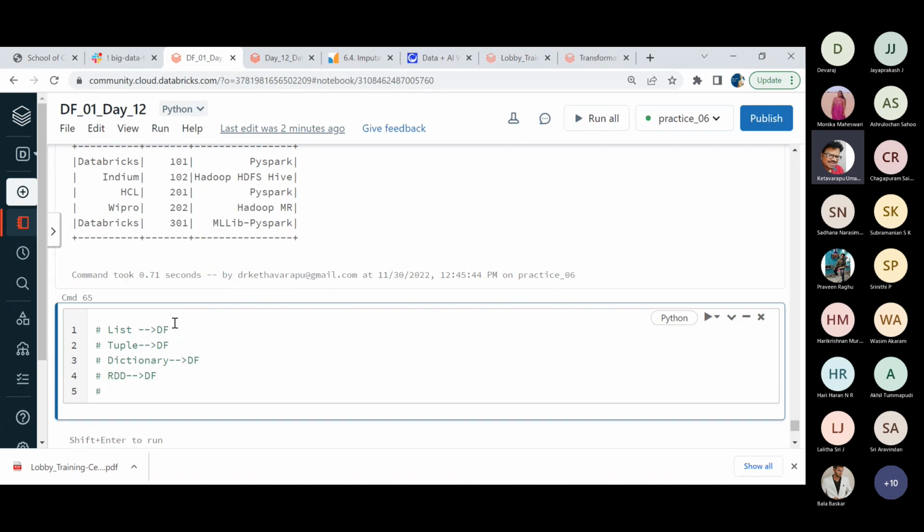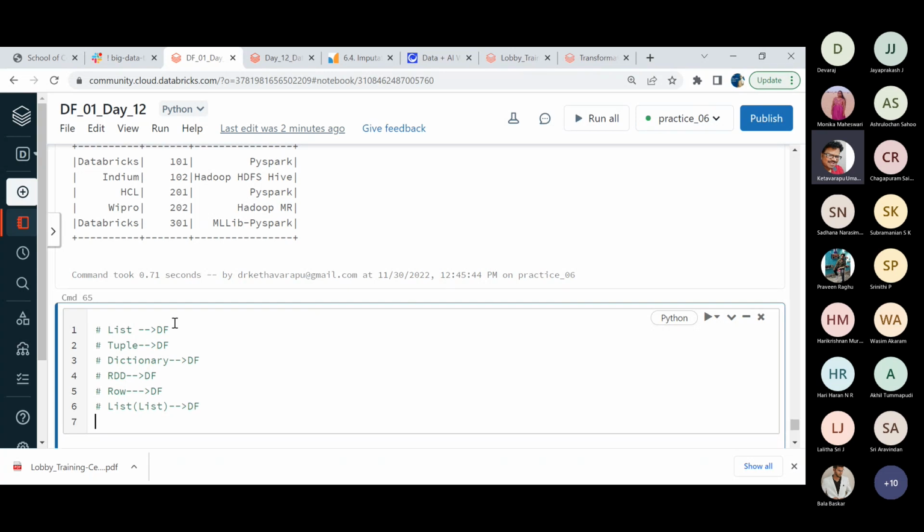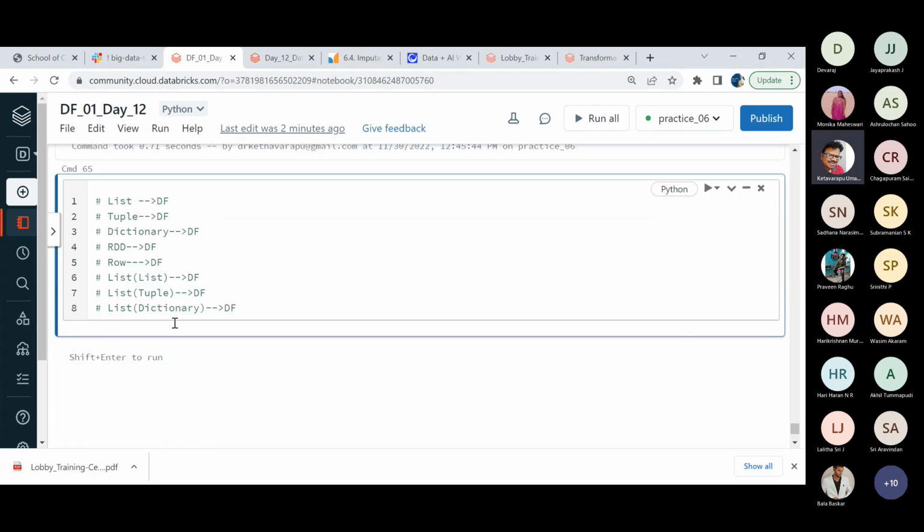And we have used some Row to create the data frame. Apart from that, we have used a list of lists to create the data frame, a list of tuples to create the data frame, and lastly a list of dictionaries. Okay, so that is a simple narration.